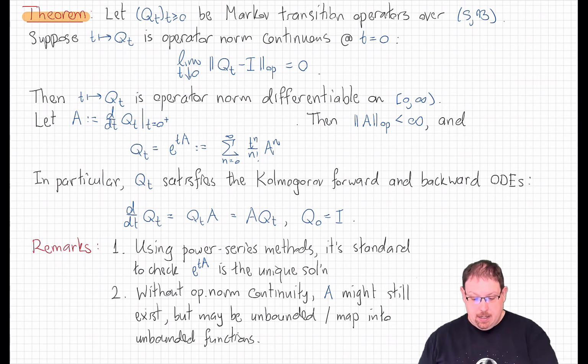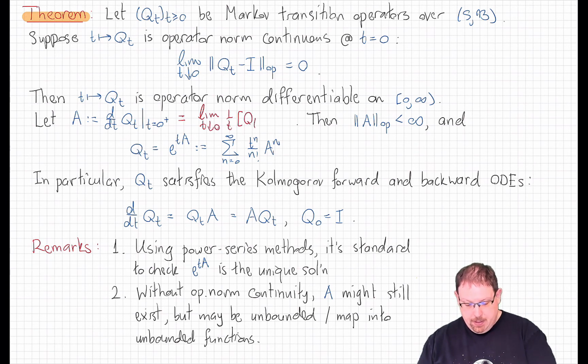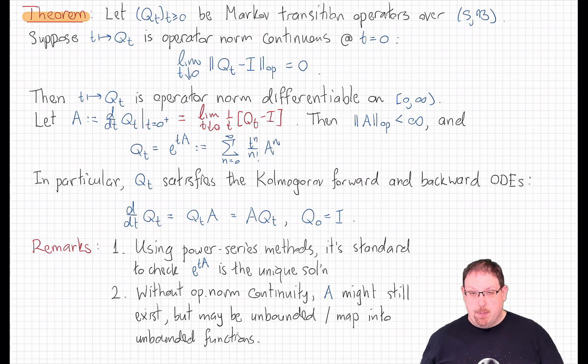In that case, not only is Qt continuous at 0 in operator norm, it's continuous on the whole positive real line in operator norm. And it's differentiable on the whole positive real line in operator norm. To be precise, the generator, which is this derivative at 0, and that's defined in terms of the operator norm, exists. That's what we wanted to show. Remember, this is the limit as t goes down to 0 of 1 over t times Qt minus the identity. That is a limit in the Banach space of bounded operators on the bounded functions over S.